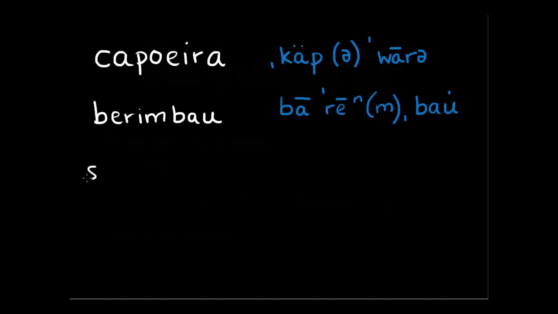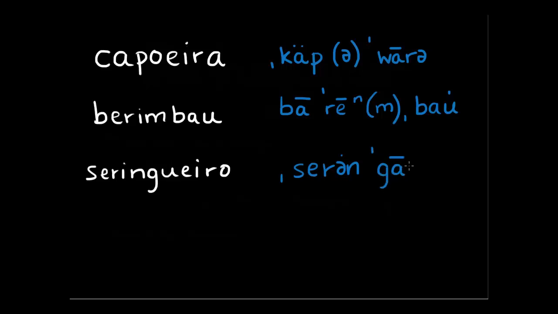Another word is Sarangueiro. Like that, Sarangueiro. And we're going to write the diacritic, which is like this. There's a schwa with a dot on top, which is somewhat like in short I sounds. There's an optional accent here. Shouldn't worry about that too much. Also, this is pronounced in two ways, so it can be either Sarangueiro or Sarangueiro.